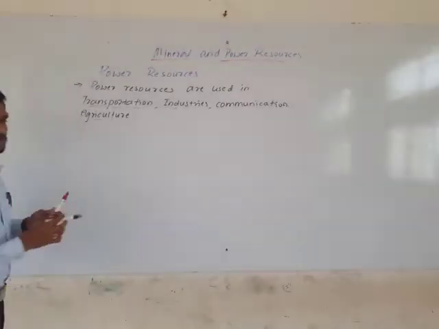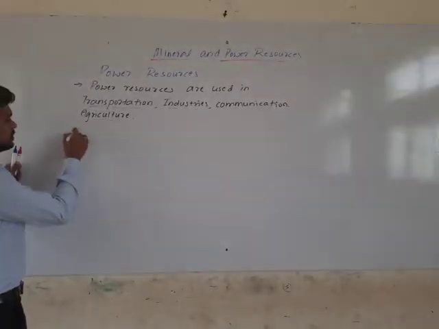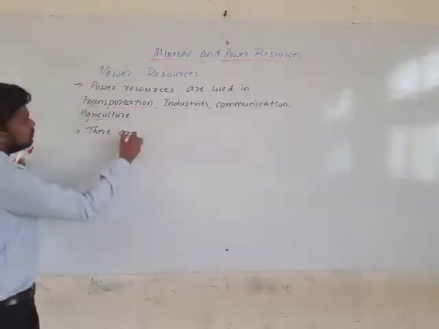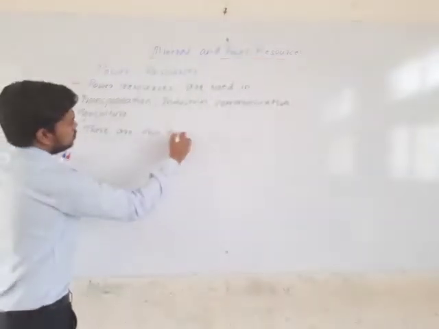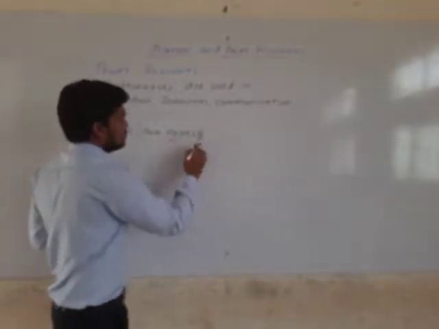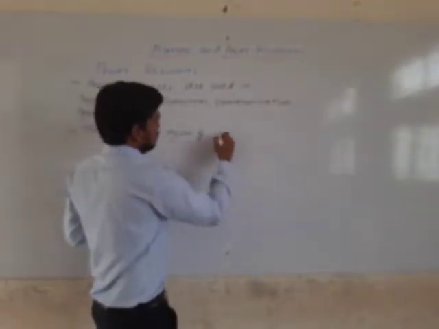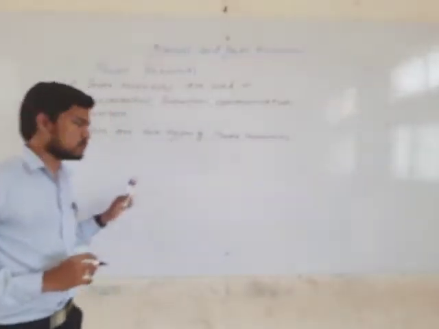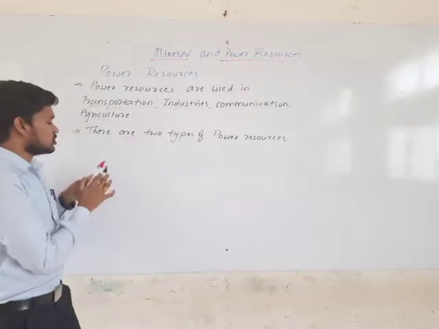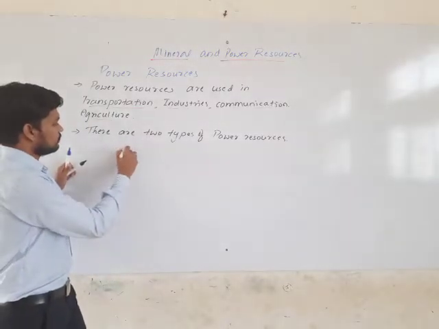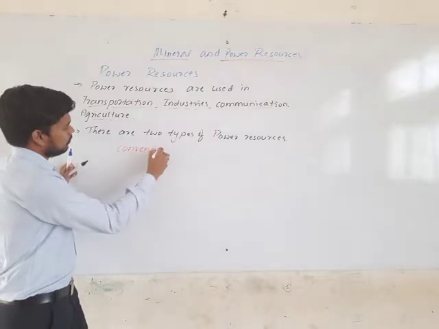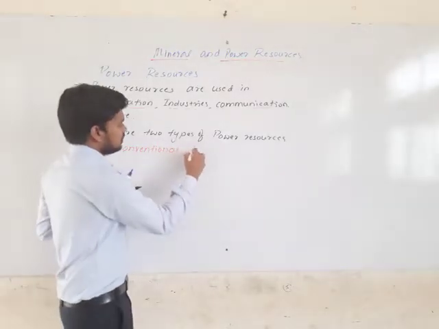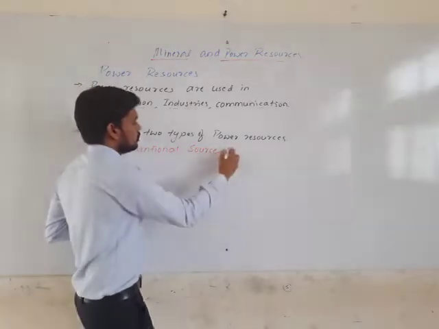In power resources we have two types. What are those two types? One is the conventional source of energy.